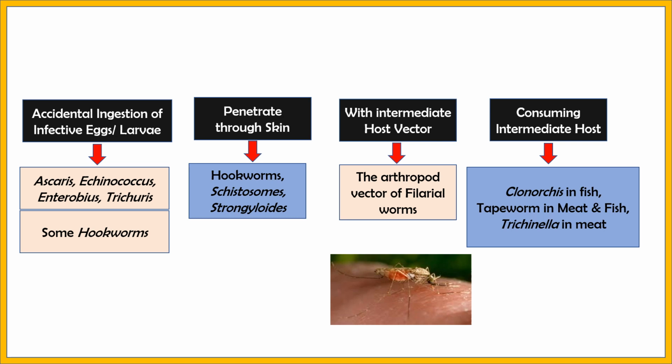Again, there can be an intermediate host or vector, which can be an arthropod vector of filarial worms. These can be some mosquitoes, which cause filarial worms. So this is one of the modes of transmission. Again, they can be transmitted by consuming the intermediate host, like Clonorchis in fish, tapeworm in meat and fishes, Trichinella in meat. Such intermediate hosts, when consumed, transmit the infection directly.